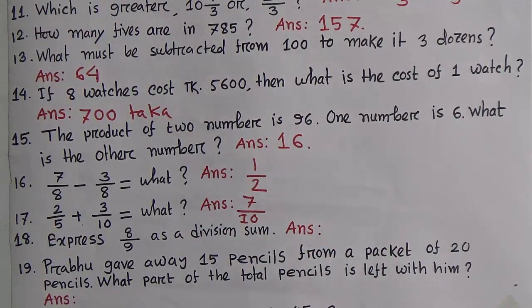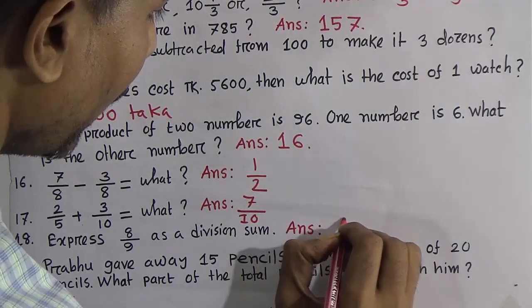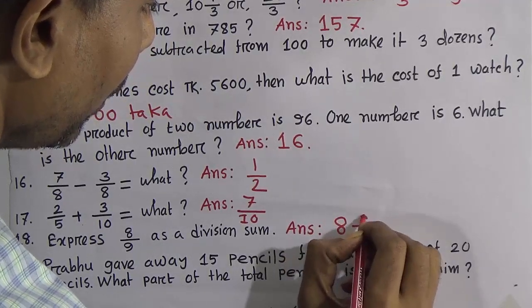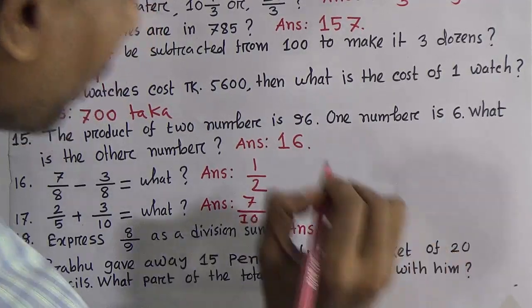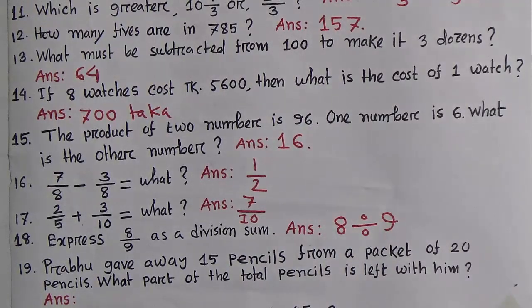Now look, question number 18. Express 8 by 9 as a division sum. This answer will be 8 divided by 9. This is the expression of 8 by 9 as a division sum: 8 divided by 9.